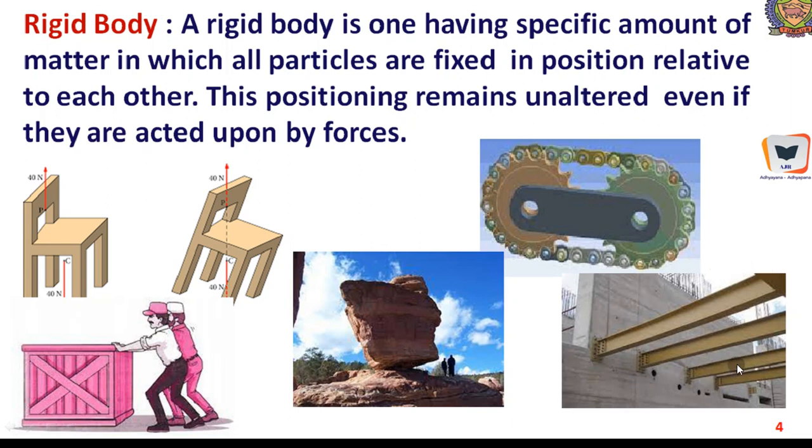And this is the beam as far as equilibrium and the external reactions received at the supports are concerned. The rigid body concept will really help us while finding the external reactions which supports are going to offer. And here also the chain will be subjected to some friction while it rotates, and the amount of friction generated can be easily computed by assuming that the entire system is rigid.